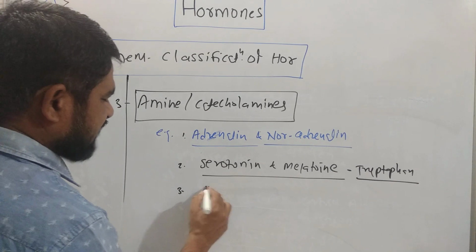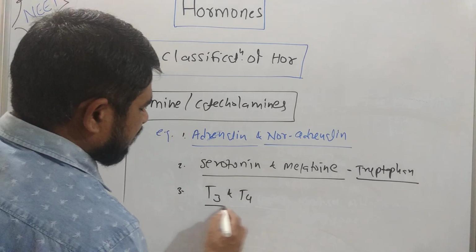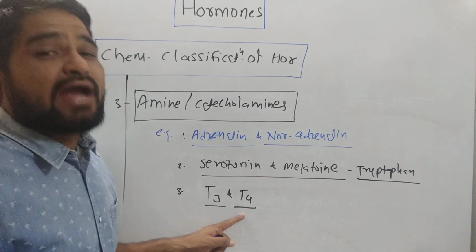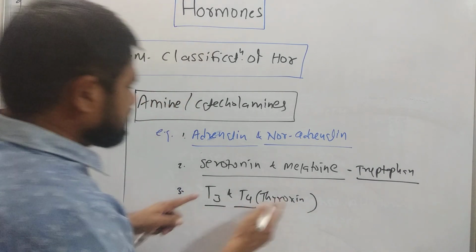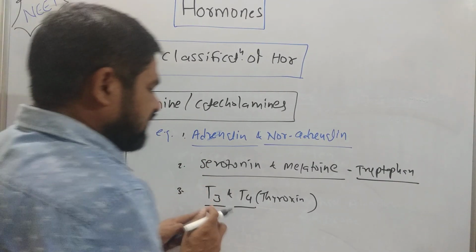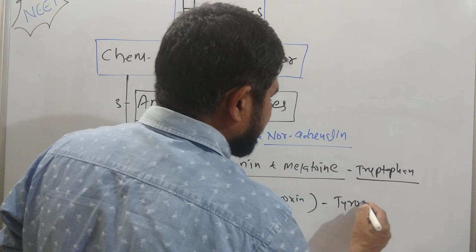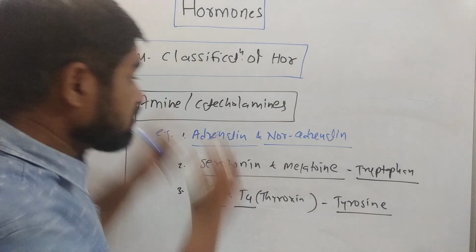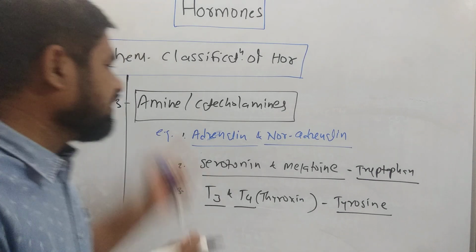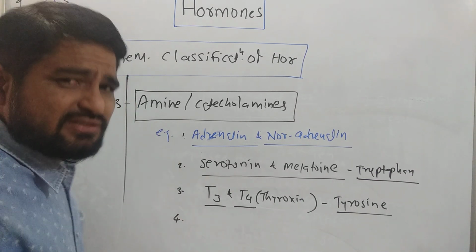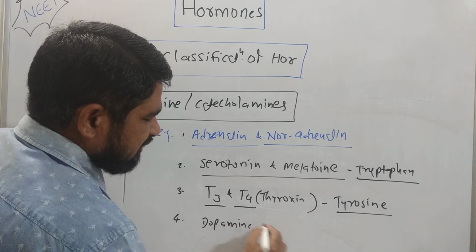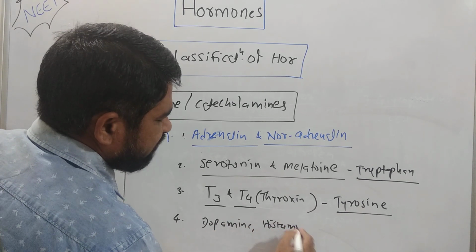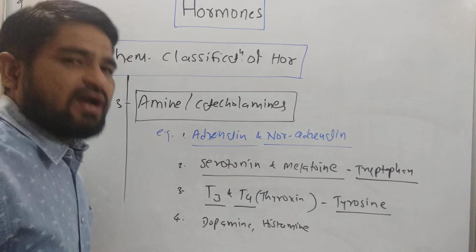One more example is T3 and T4, triiodothyronine and tetraiodothyronine, also called thyroxine. These are also derivatives of amines, derivatives of the amino acid tyrosine. These hormones are chemically amines. There are also substances like dopamine, which we will discuss in the next chapter, and then histamine. These are also derivatives of amines.